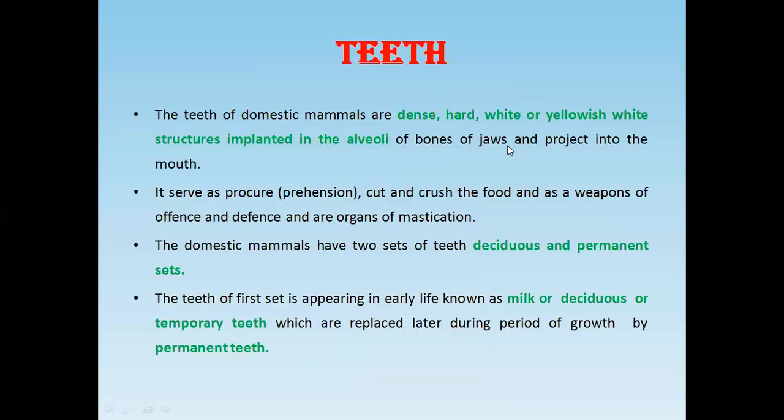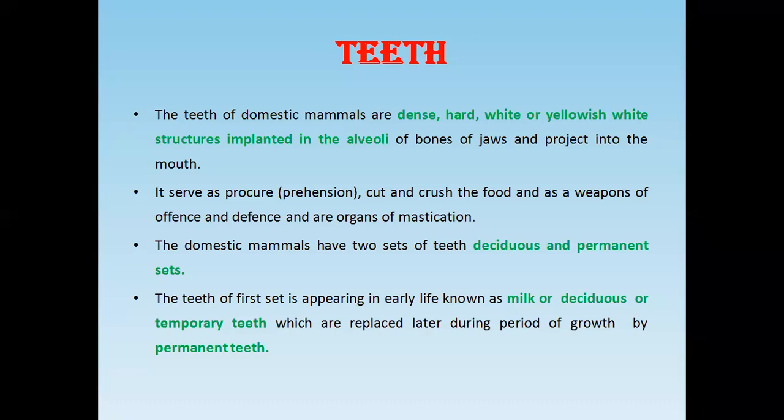Okay, so this teeth, as I told you, is a dense, white, hard, yellowish structure implanted in the alveoli of the bones, and it projects into the oral cavity.